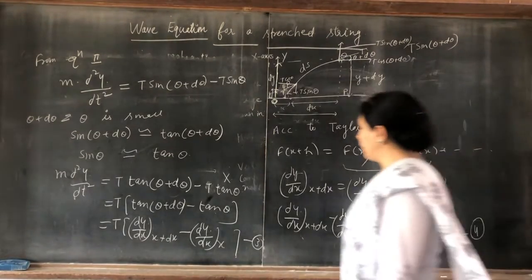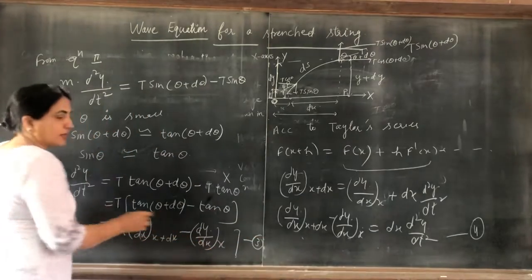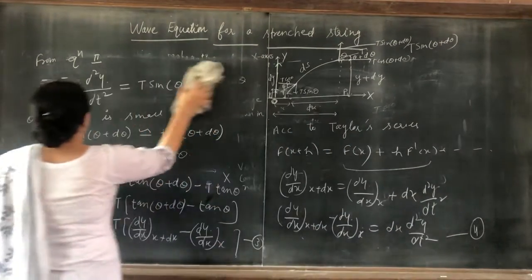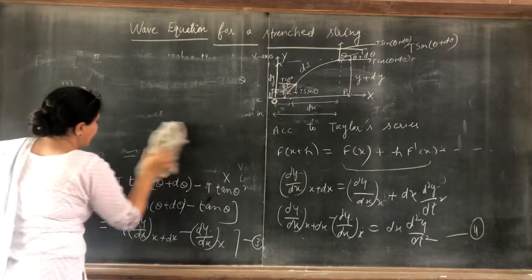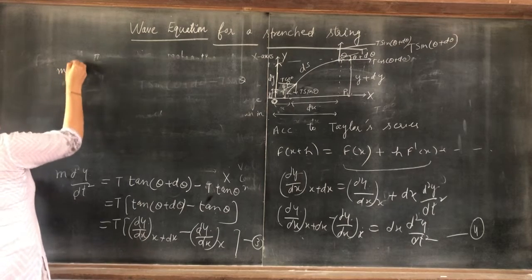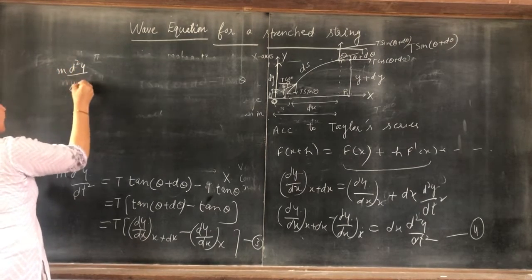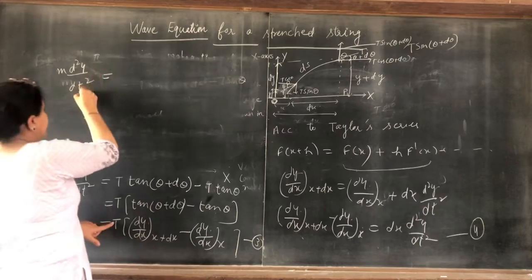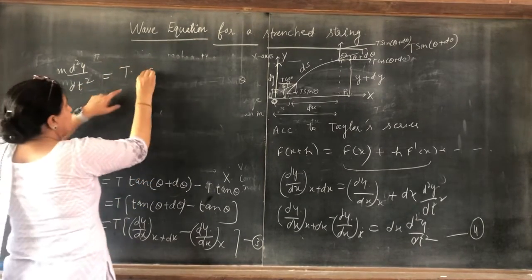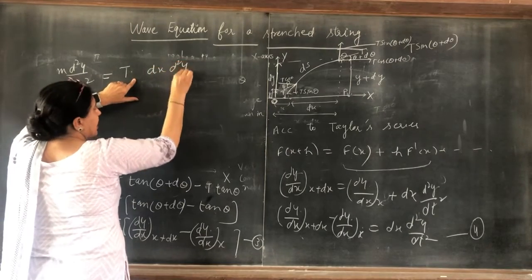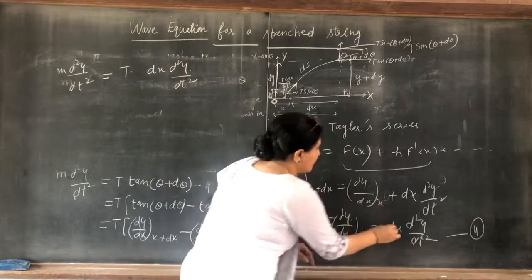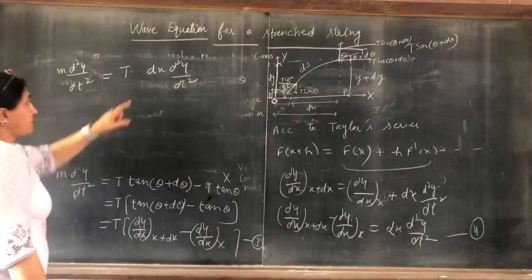So putting the value from 4th in 3rd, we get m into double derivative of y with respect to t, that is equal to T into dx times the double derivative of y with respect to x. This is full dx. Clear?